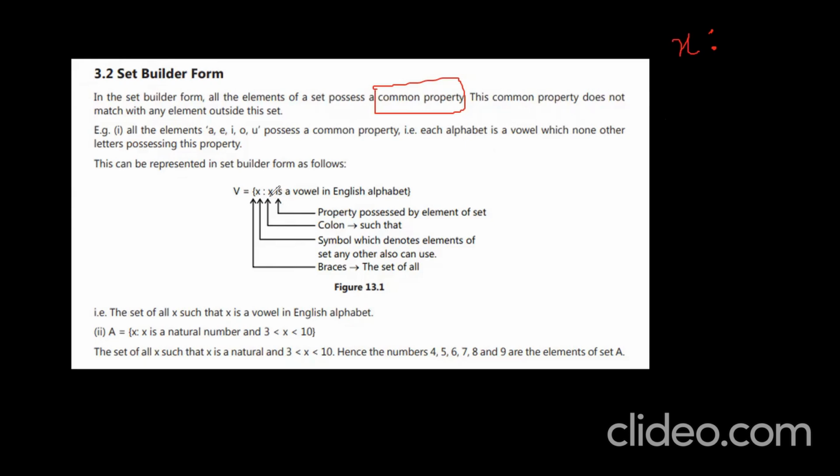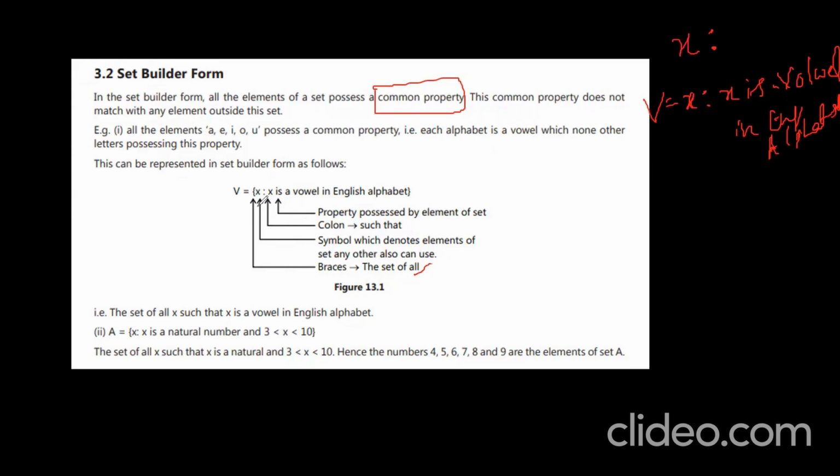It is x such that x is a vowel in the English alphabet.